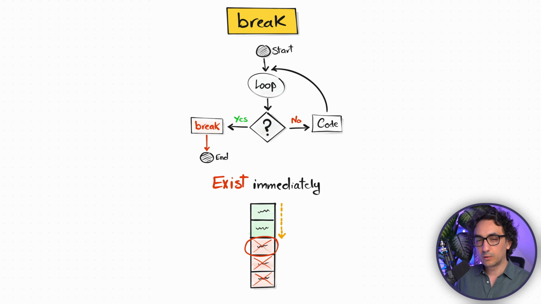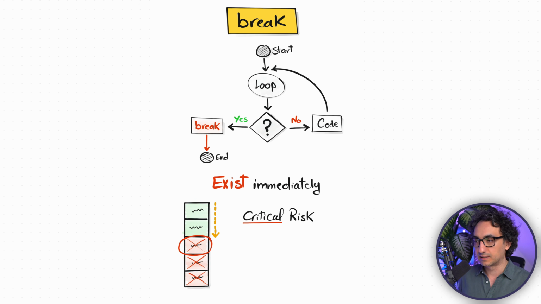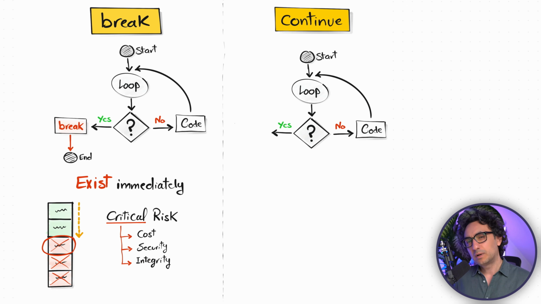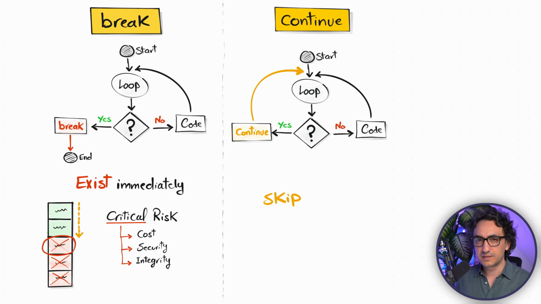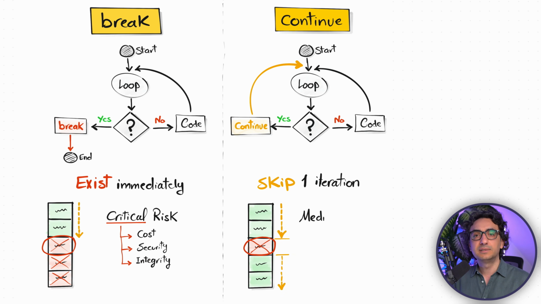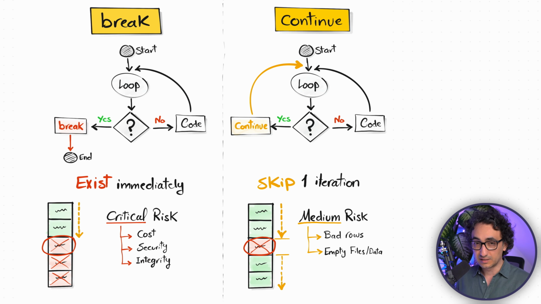We usually use this only for high critical risks, like for example, security issues. As we learned about the SQL injections, if you encounter this, then you have to stop immediately, otherwise you might destroy your system. Now moving on to the next one, the continue. This one is not that dramatic. If the condition is fulfilled, we just skip this iteration and go to the next one. We will not stop the loop. And of course we use this for medium risk cases like empty data, bad rows, empty files, and any other weird special cases that you might encounter, and you say, okay, just skip it.